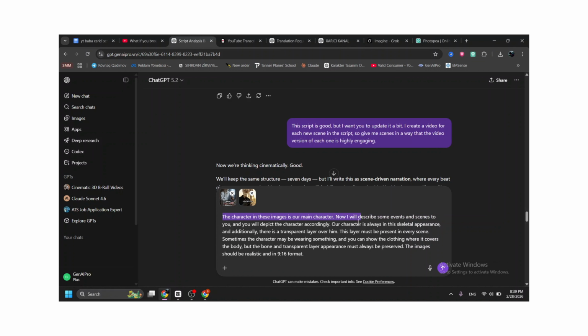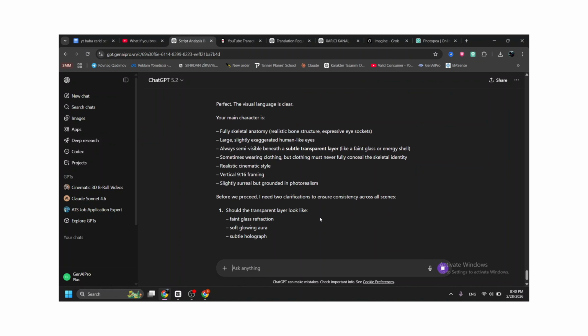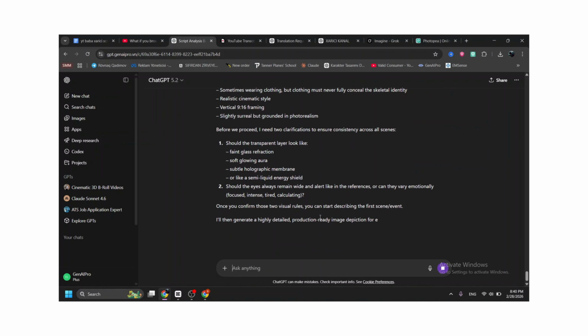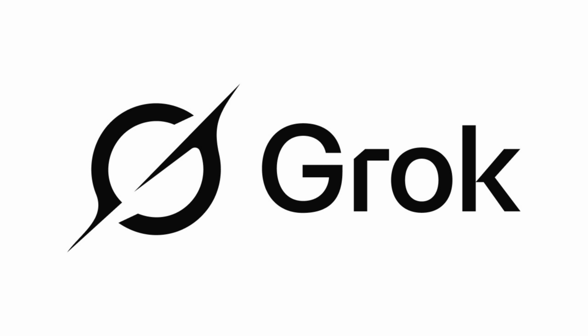Our character is always in this skeletal appearance, and additionally, there is a transparent layer over him. This layer must be present in every scene. Sometimes the character may be wearing something, and you can show the clothing where it covers the body, but the bone and transparent layer appearance must always be preserved. The images should be realistic and in 9:16 format. I use GPT, but if you want, you can use Grok or Nano Banana.